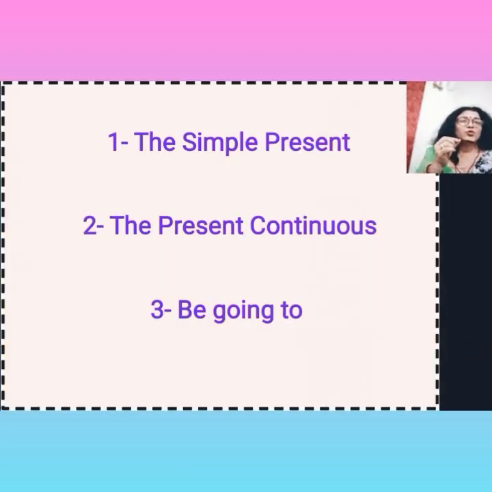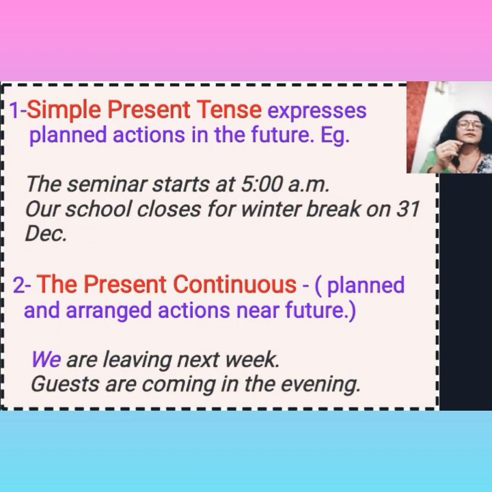Children, there are many more ways of expressing future time in English. Let's discuss a few of them. First, the simple present. Second, the present continuous. Third, be going to. Now come to the first one, simple present tense. Simple present tense expresses planned actions in the future.